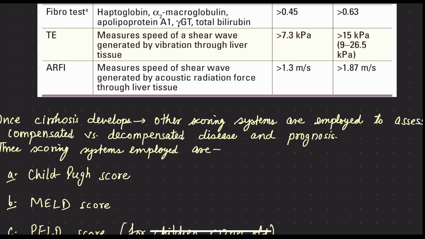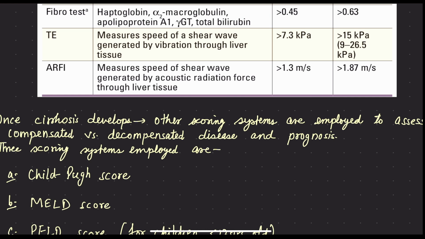Once we have come to the conclusion that there is cirrhosis, what will we do now? The patient has cirrhosis. Now we will try to classify the patient into whether the patient has compensated cirrhosis or decompensated cirrhosis. We have Child-Pugh score for that. We have MELD score for that. We have PELD score for that for children less than 12 years of age. Right.